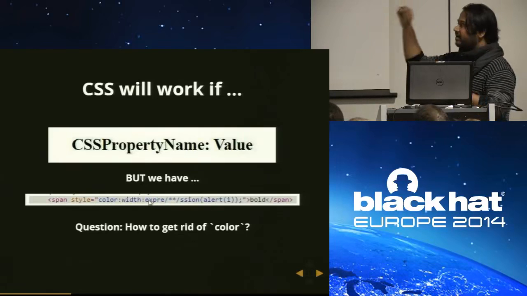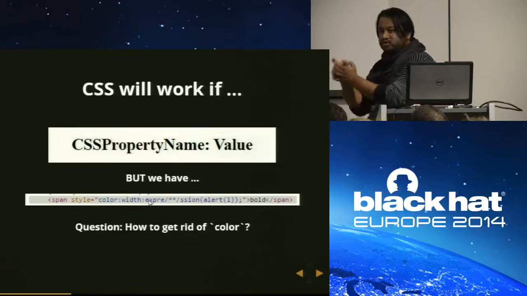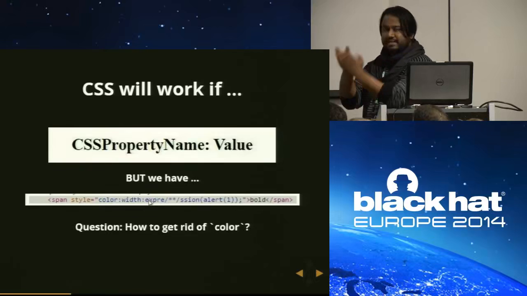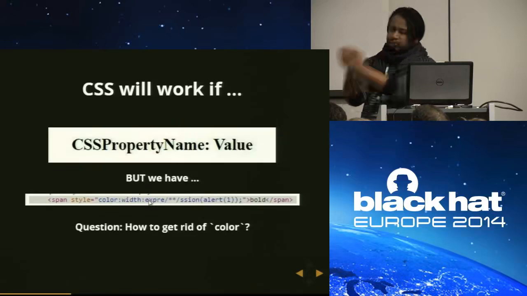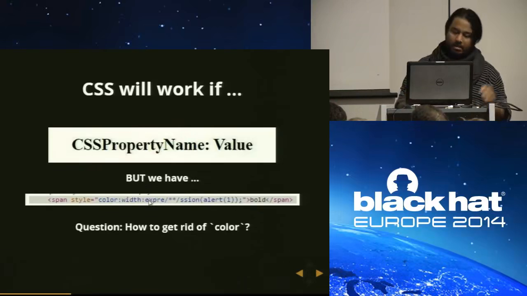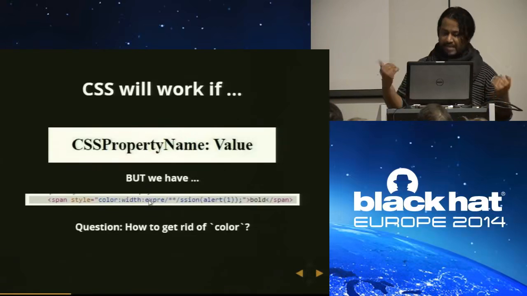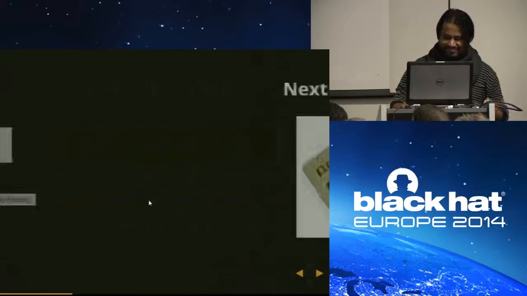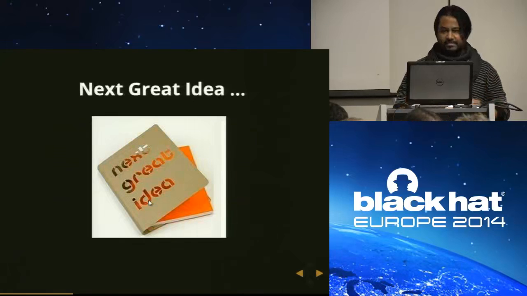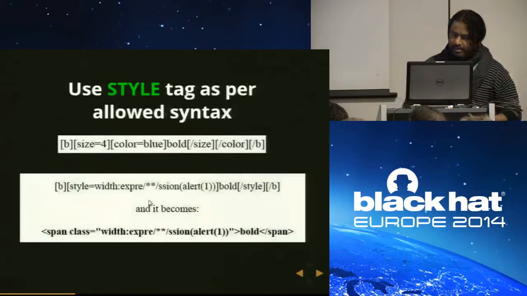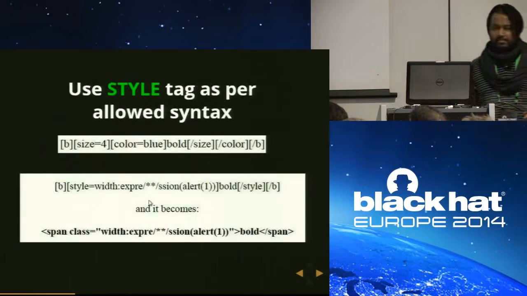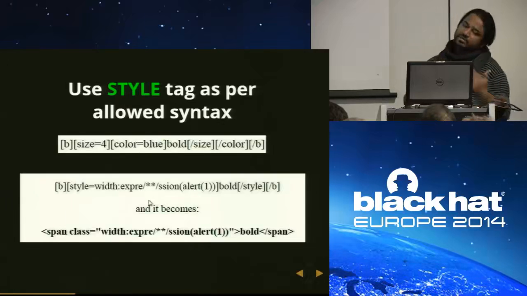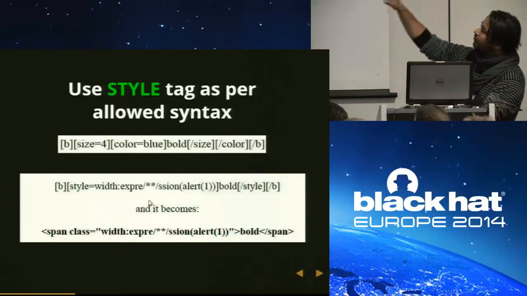I want to get rid of this property in order to make the CSS work, because I want to assign the value width expression to a style so that it will work. The question I had: how to get rid of color? The next idea that came to my mind was to break this specific editor. Okay, let's use a style tag. Previously I was using a style attribute. Let's use a style tag with the allowed format.